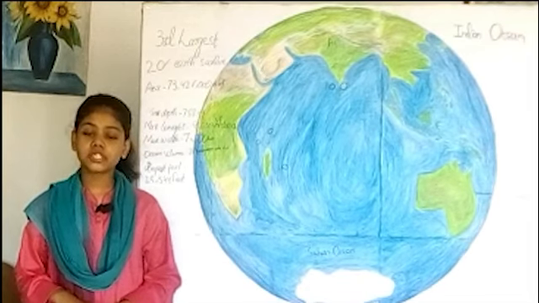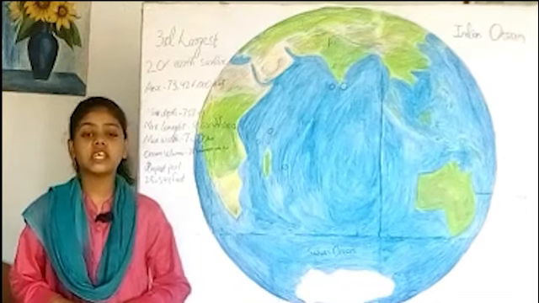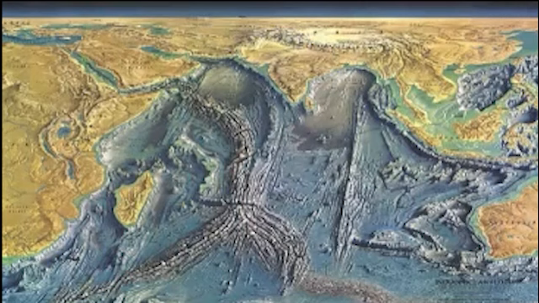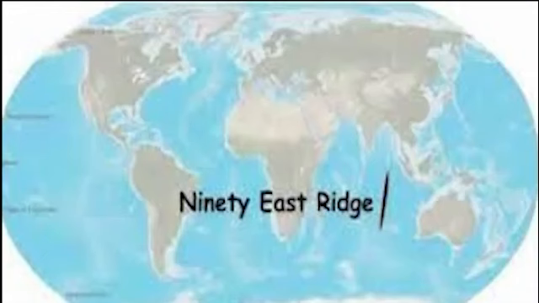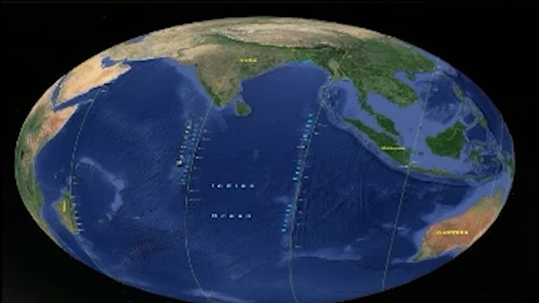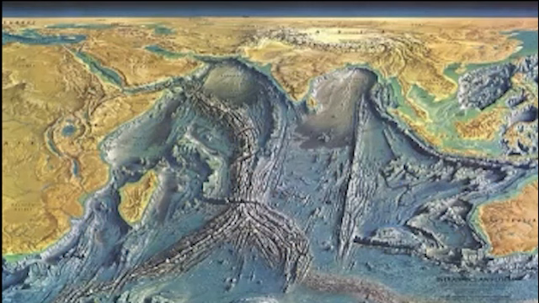The Indian Ocean has an underwater mountain range named the 90 East Ridge, which divides the eastern and western region of the Indian Ocean. The mountain range is named thus because it is located at the center of the eastern hemisphere along the 90th meridian.